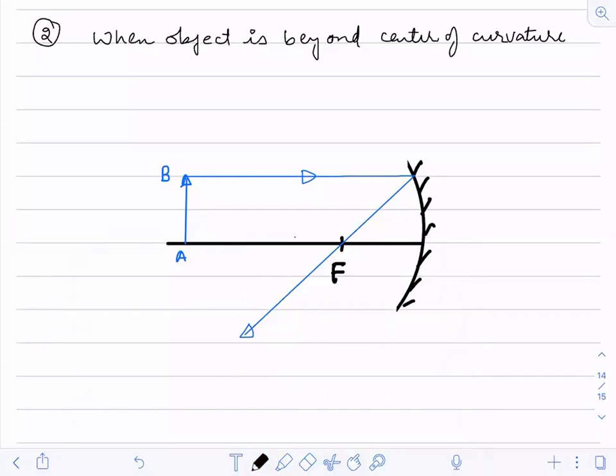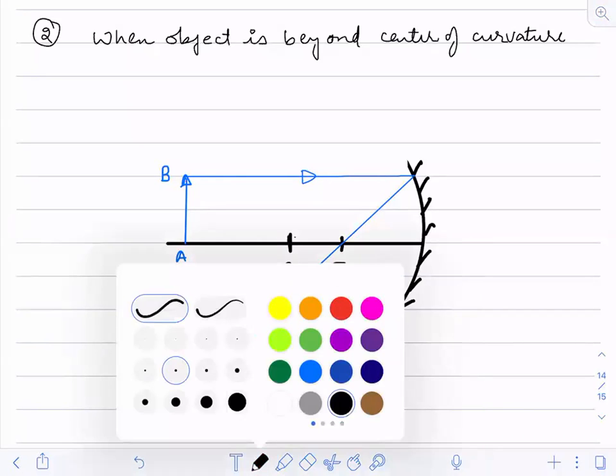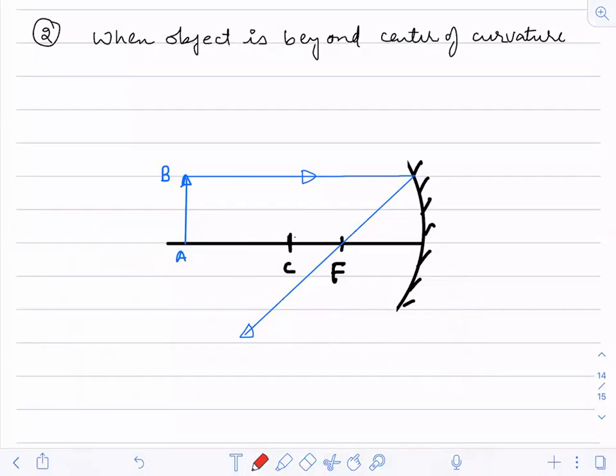Let us assume the C is somewhere here, so that it's easier for me to draw. So the C would be like this. Now, if I draw a ray which is passing through C, how will it go? It will retrace. Yes or no? Rule number 3.